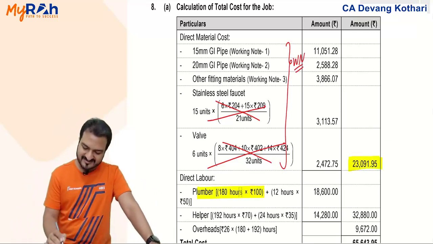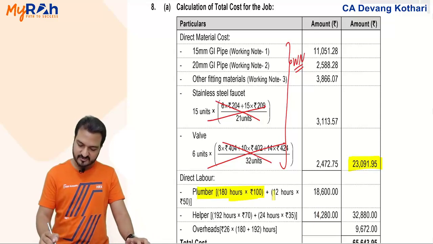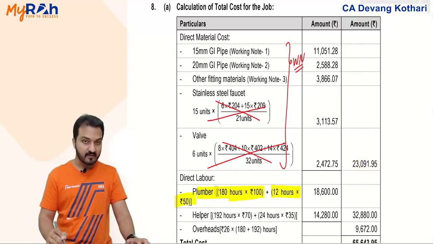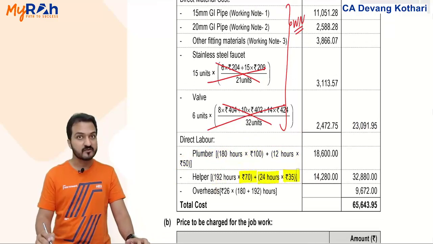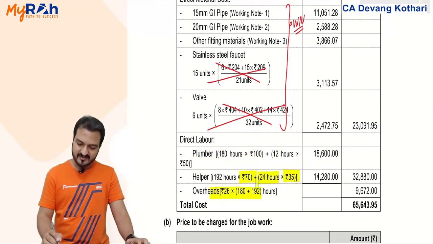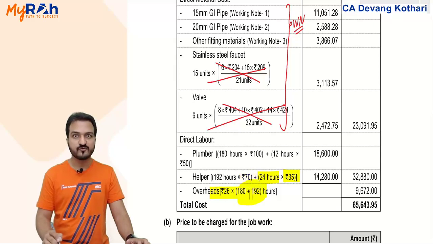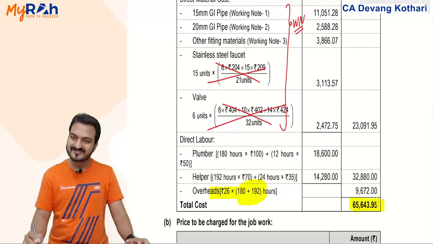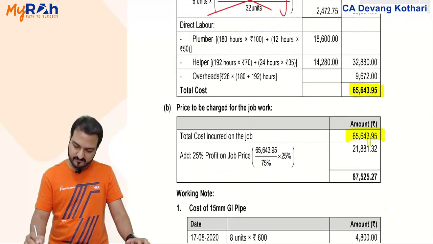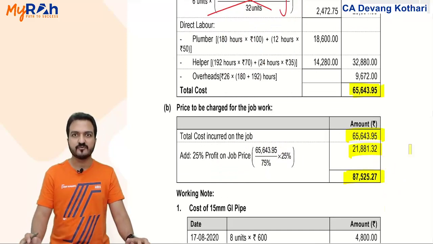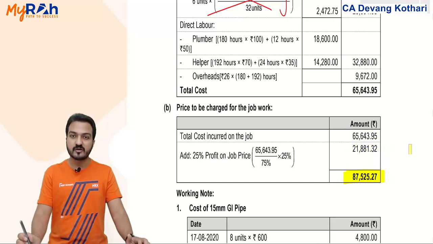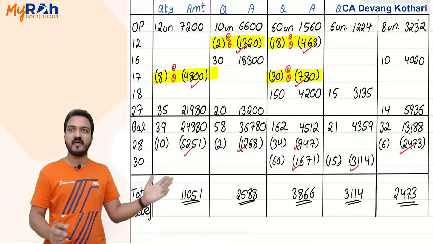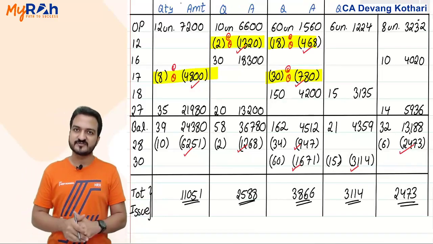Then labor is directly calculated: plumber 180 hours into rupees 100 and 12 hours of overtime at rupees 50, helper 192 hours at 70 and overtime at 35, and overheads 26 per hour for both those hours gives me the total cost here. On that total cost, add the profit, gives you sales value here. Yes, the only important discussion here was the material, which I explained in the form of this stock register.